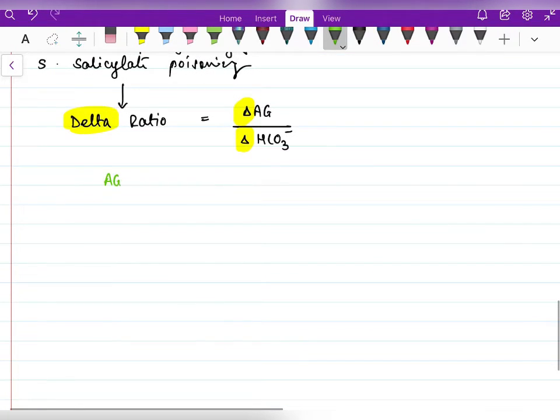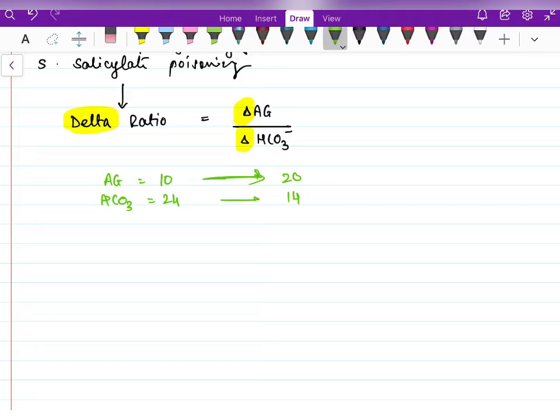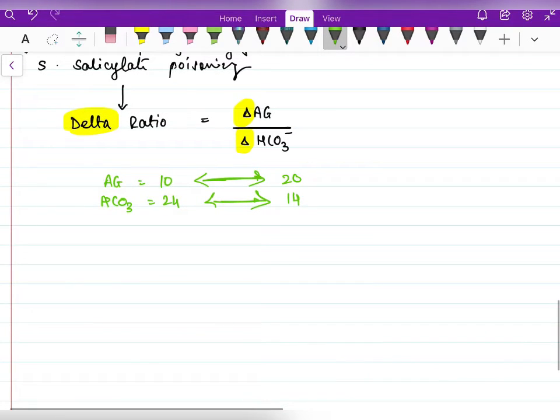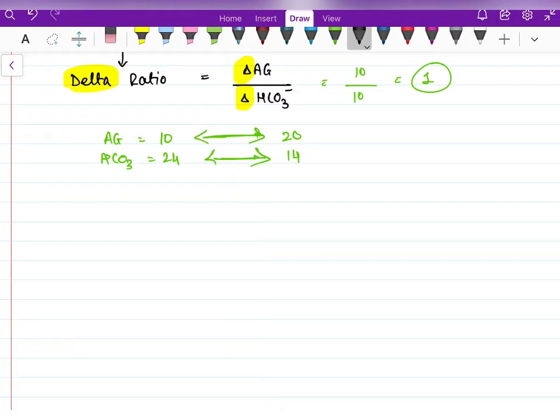So if we take normal anion gap as 10 and bicarbonate as 24, and in our patient, let's take anion gap as 20 and bicarbonate as 40. So we have to take the difference between these two values, not the absolute value of anion gap or bicarbonate. So if we calculate the delta ratio in this patient, it will come out as 1 because both in numerator and denominator the difference is 10. So if delta ratio is between 1 to 2, the patient is said to be in HAGMA only.